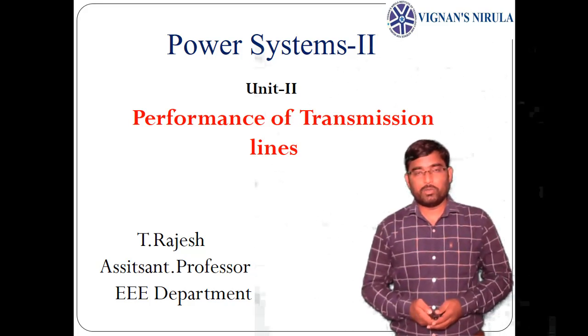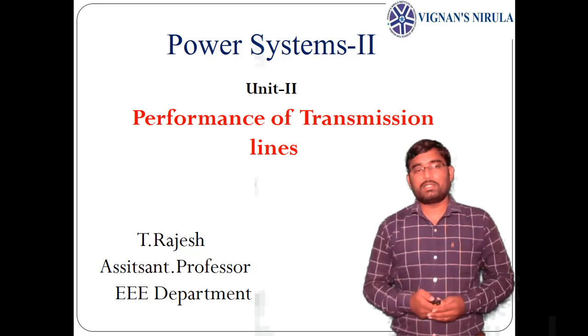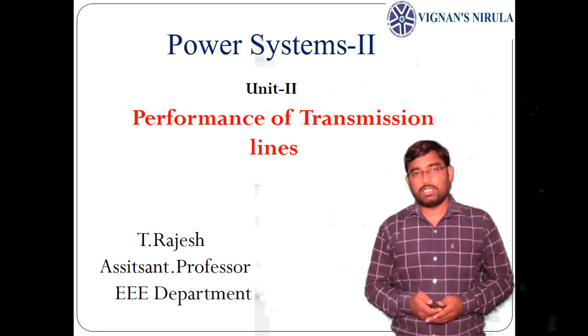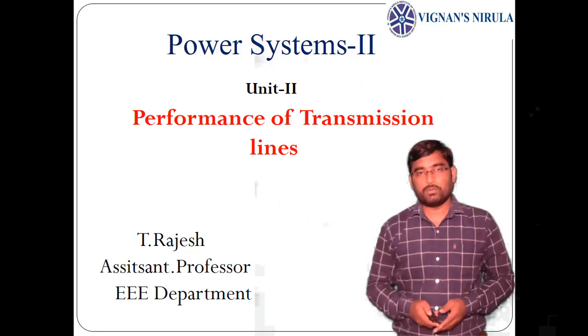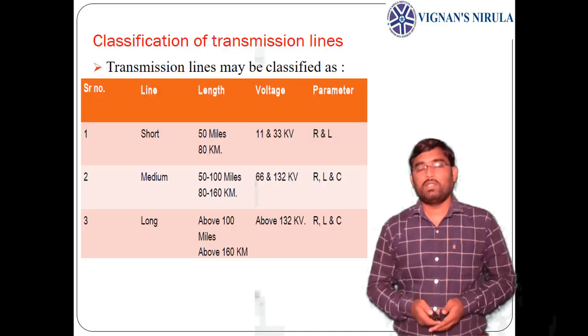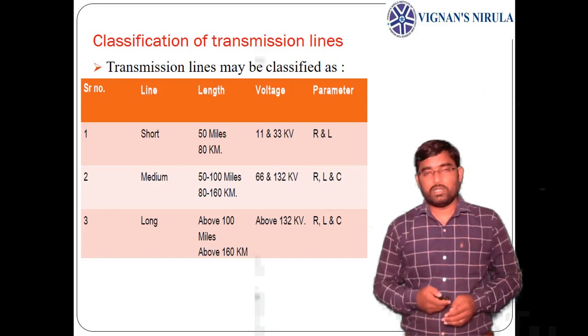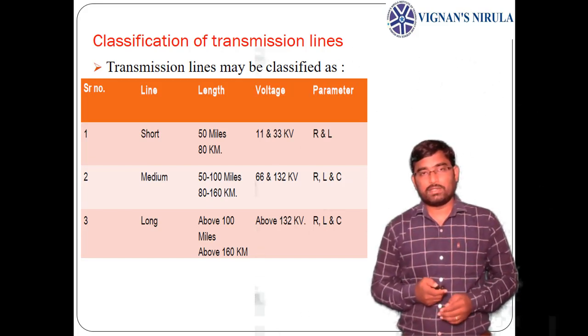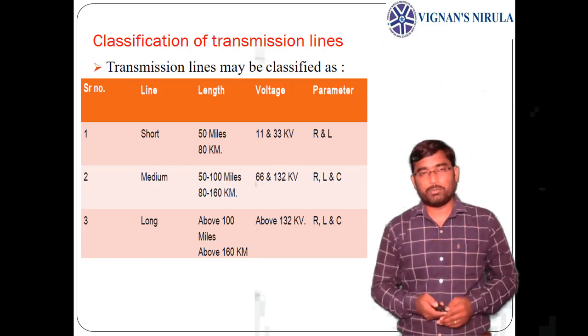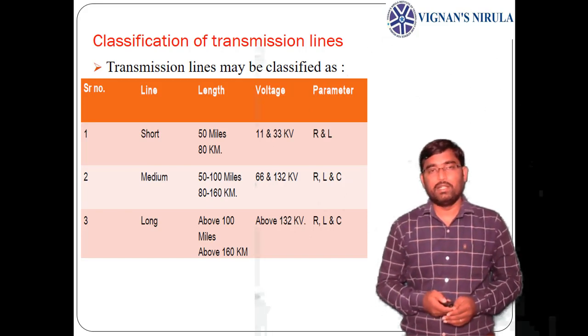In this lecture, I am going to explain about performance of transmission lines, which is Unit 2 of Power Systems 2. If you see the classification of transmission lines, generally we have three types: one is short transmission line, second is medium transmission line, and third is long transmission line.